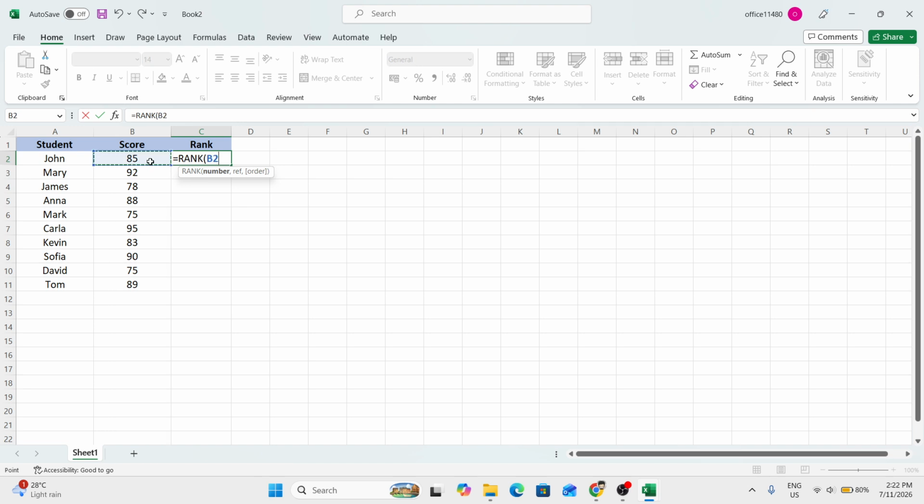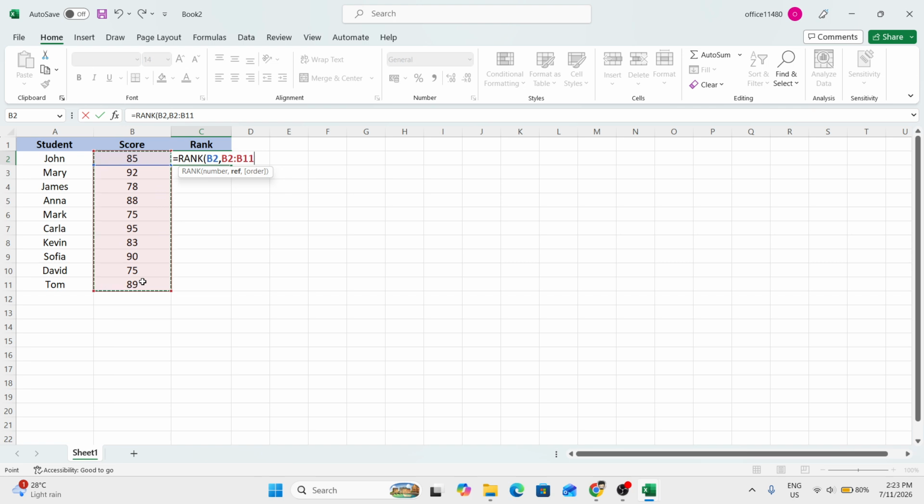Next, type a comma. Now we need to tell Excel what group of numbers this score should be compared against. To do that, select the full range of scores, starting from B2 and dragging down to B11. This range gives Excel the complete list it needs in order to determine where the score in B2 stands relative to the others. Now here's an important part.